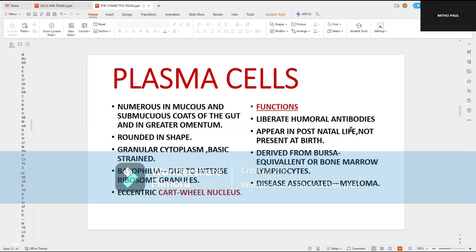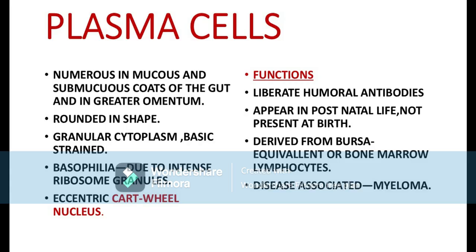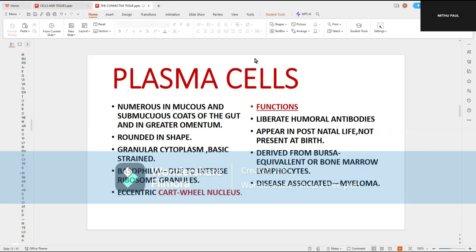Whenever any foreign particle enters your body, some cells get activated for the cellular mechanism of immunity. And so also some antibodies are produced which act against those foreign particles. And this sort of body protection system is known as the humoral immunity. The plasma cells are a definitive source of the humoral antibodies.